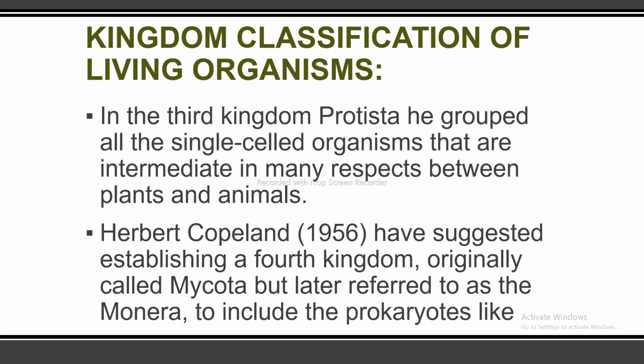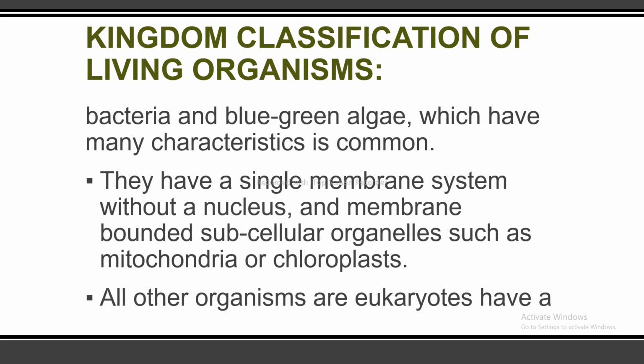Herbert Copeland, in 1956, suggested establishing a fourth kingdom, originally called Mycota, but later referred to as the Monera, to include the prokaryotes like bacteria and blue-green algae, which have many characteristics in common. They have a single membrane system without a nucleus and membrane-bounded subcellular organelles such as mitochondria or chloroplasts.